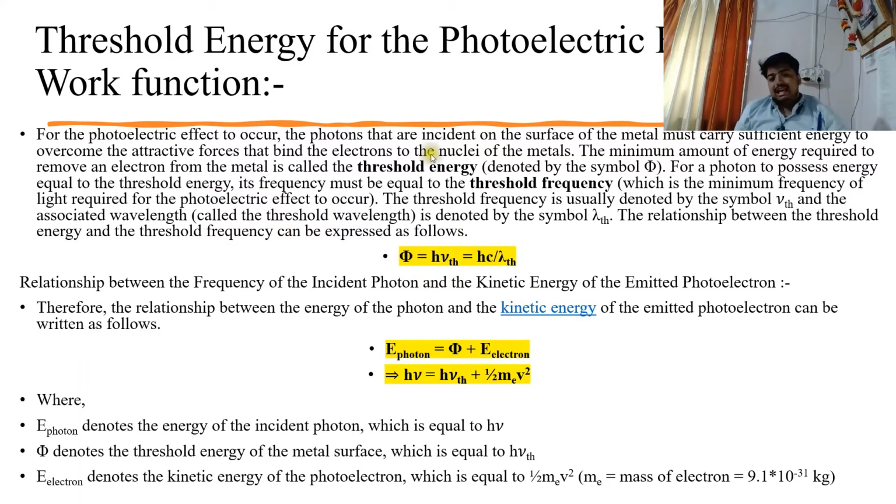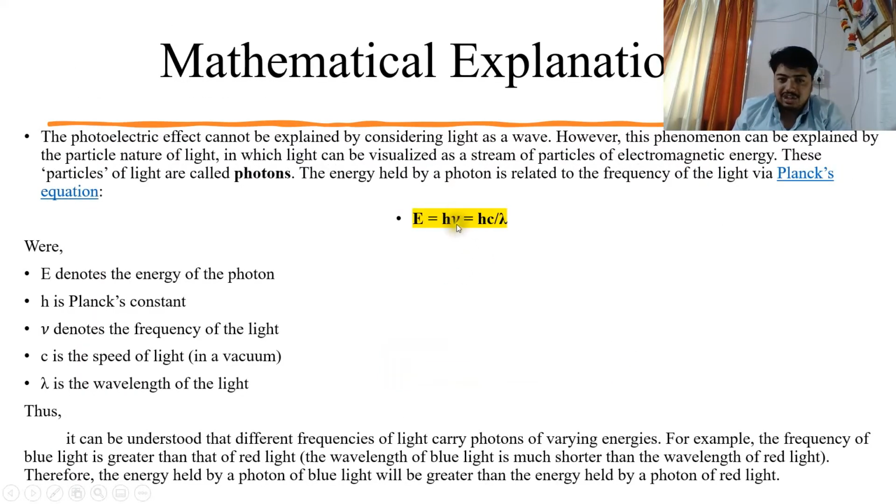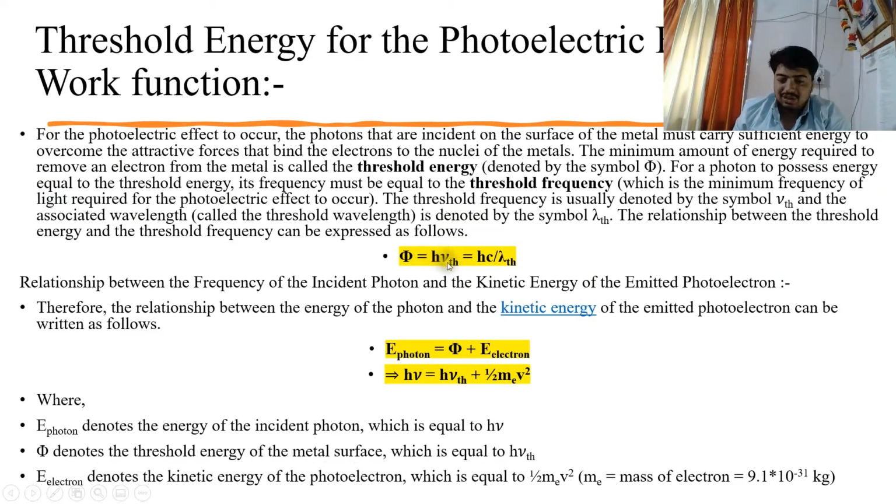Now, let's understand this energy formula of this phi, that is work function or threshold energy. Its formula is h into nu th. That is, h is the Planck's constant and nu th is called the threshold frequency. Okay, here you understand that this is a similar formula to the energy formula which I told you earlier, that is h nu, and here it is also h into nu th.